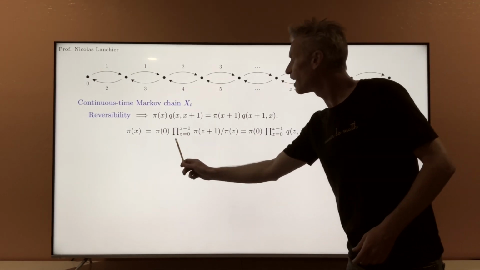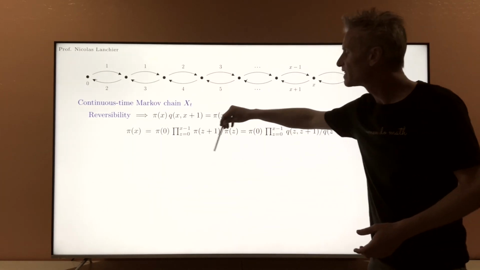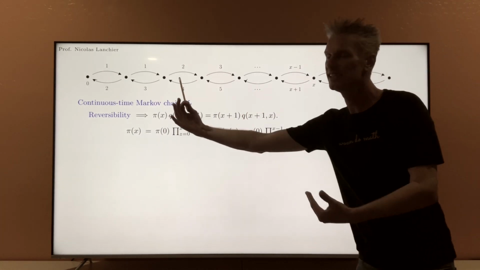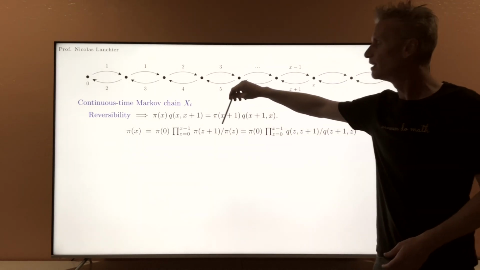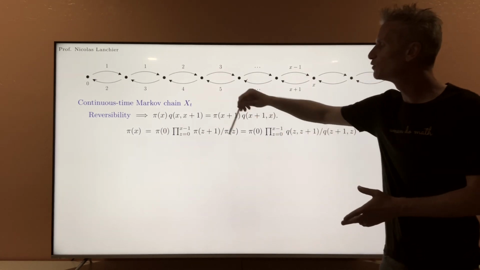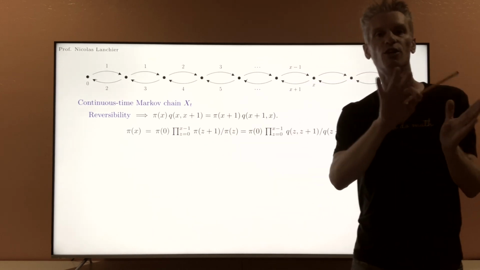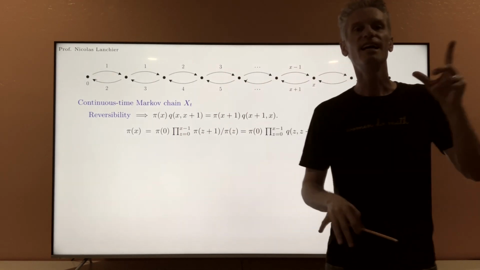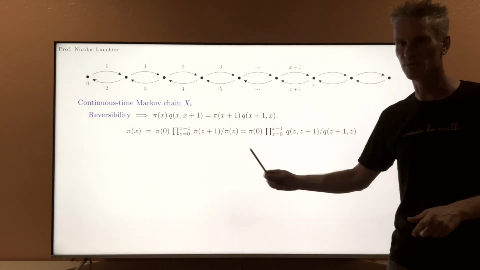Notice that here you have what we call a telescoping product. If you expand this, you get exactly, going backward, pi x over pi x minus 1 times pi x minus 1 over pi x minus 2, and so on up to pi 1 over pi 0. Eventually, all the numerators and denominators cancel out, except the first numerator and the last denominator.